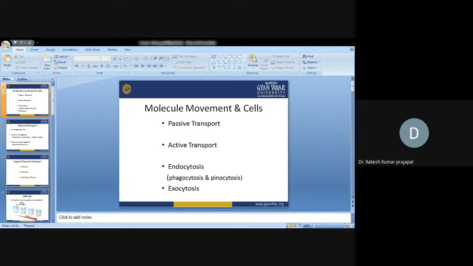If solute is more in the cell than the outer side, outside solute is less, meaning there are more free water molecules outside, then water will move from the outer side into the cell.